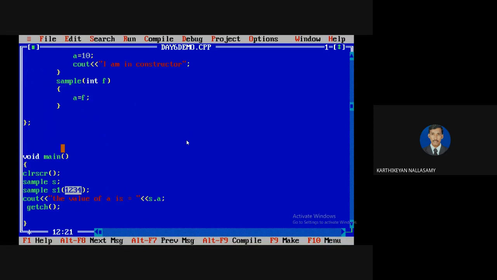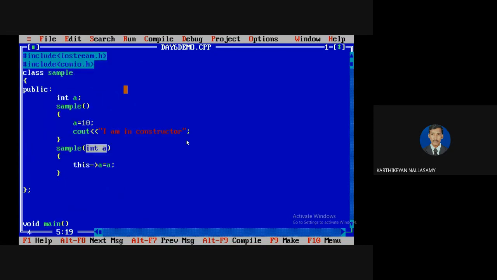So it is like a formal parameter. We know how function execution works, it is the same concept. F is a local variable, and we are copying F to A. Normally it is not a correct practice to use some other variable name for your parameter. We know that this is the value for A. But A is a local variable. If you declare a variable inside the function, it is a local variable, and the function gives preference to the local variable, so you can differentiate. Always the left side of the assignment operation must be a data member.